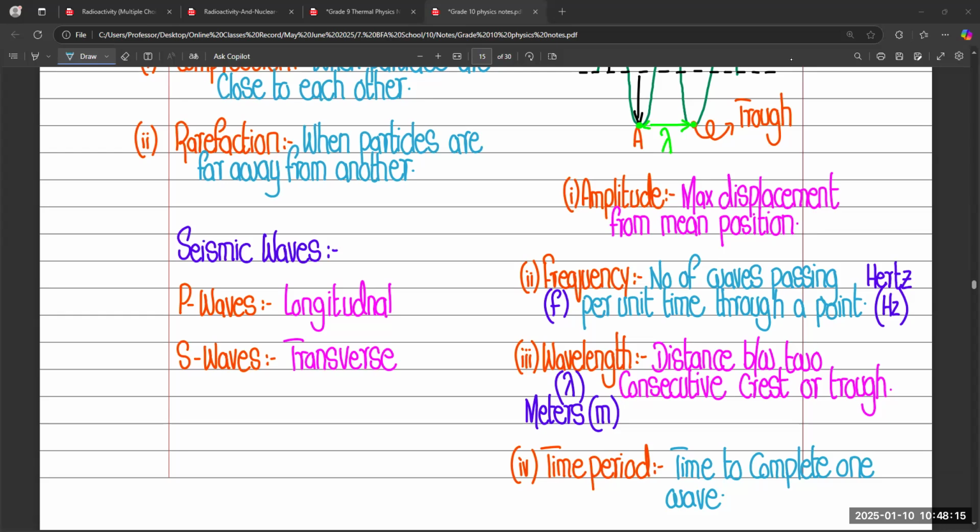So this is the difference. And in the exam, if they ask about P waves, you need to write that P waves are longitudinal, and if they ask about S waves, then S waves are transverse.